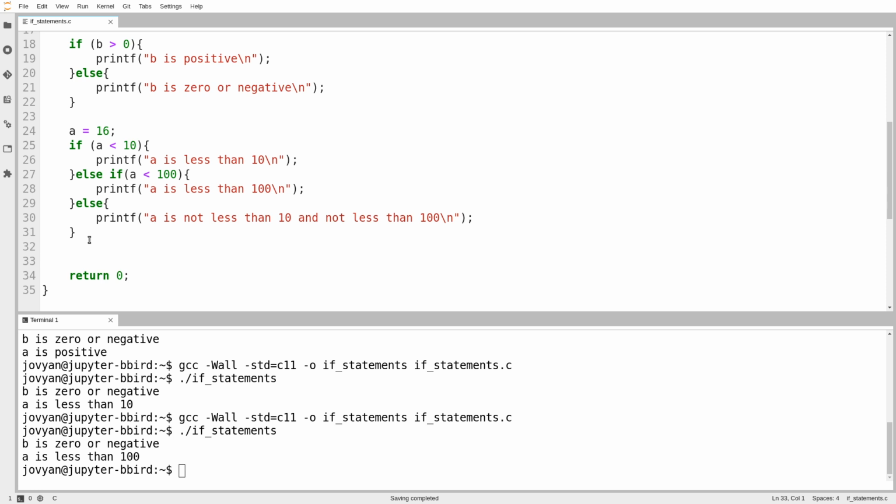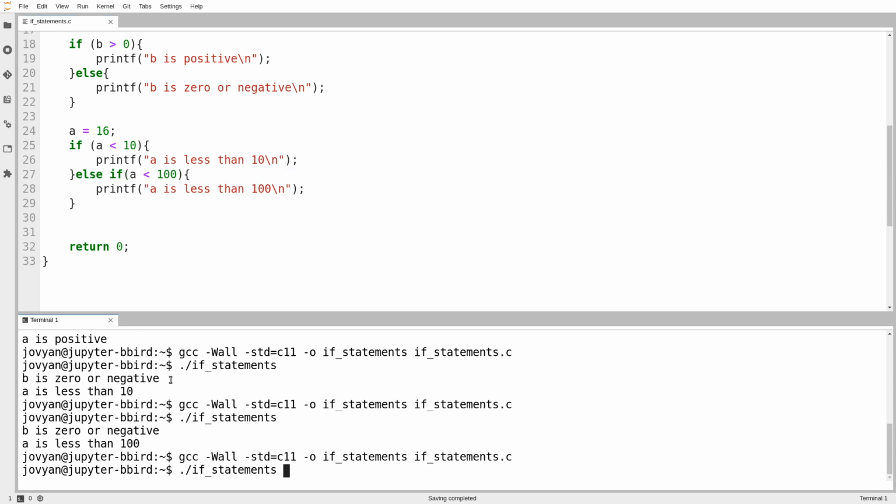And there's one final variation. You don't have to put the catch-all else statement at the bottom if you don't want to. You could just have if and else if. And let's see what that does. So in this case, a is 16. So the answer to this question is no. The answer to this question is yes. So it'll print out a is less than 100, just like it did before.